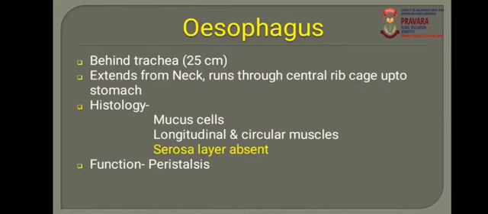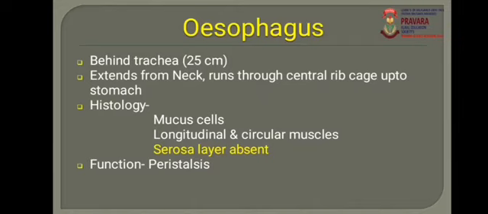The pharynx leads into the next region of the alimentary canal, that is the esophagus. All of you know that in the pharynx, the nasopharynx and oropharynx are present, which means both tracts run parallel in this region. Due to that, behind the trachea there is a tube of the alimentary canal, and this tube is called the esophagus. The esophagus extends from the neck and runs through the central rib cage up to the stomach. Now the histology of the esophagus.